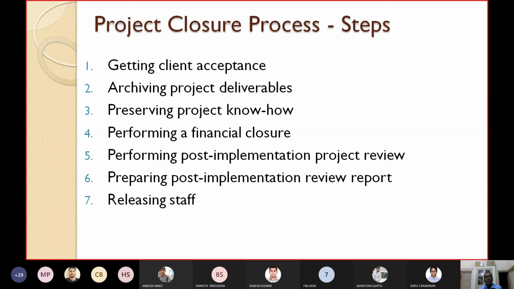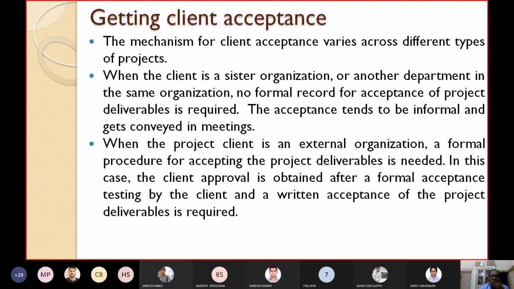And finally, after the project is closed, you release the staff members so that they can be assigned to other new projects. These are the steps required for the project closure process. These are easy steps, so you can read them yourself. Getting client acceptance is quite easy. We have already discussed that the mechanism for client acceptance varies across different types of projects. Acceptance tends to be informal and gets conveyed in meetings. Those are easy things, please read yourself.